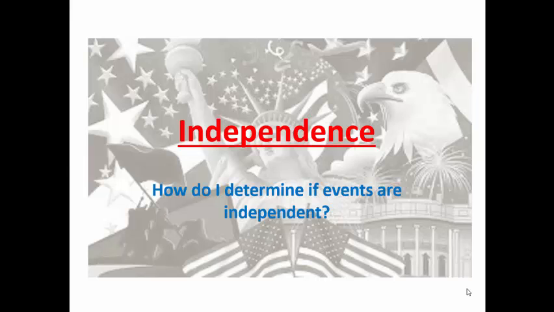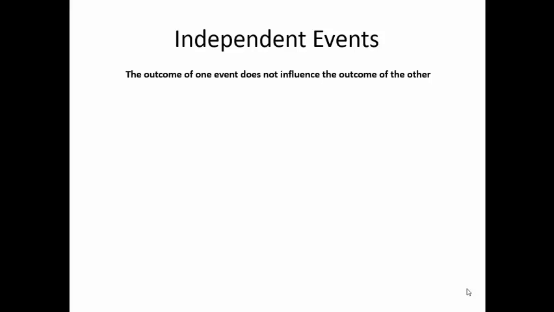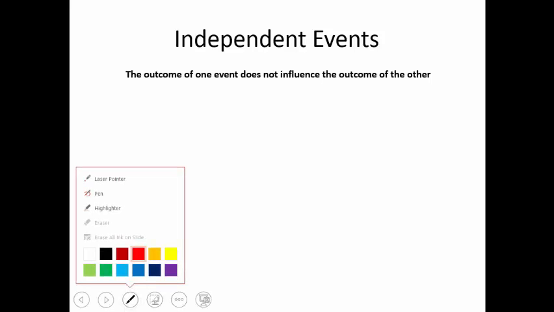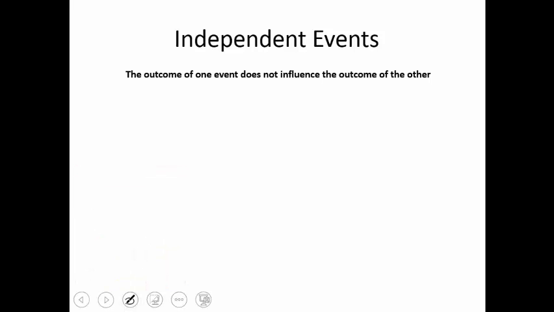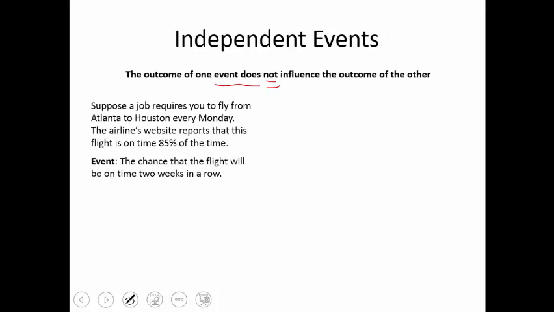This will be a quick video looking at the idea of independence and how we determine if things are independent. So first off, what we want to take a look at is what exactly is independence. And independence means one event does not influence the outcome of another event. So here's a quick example.